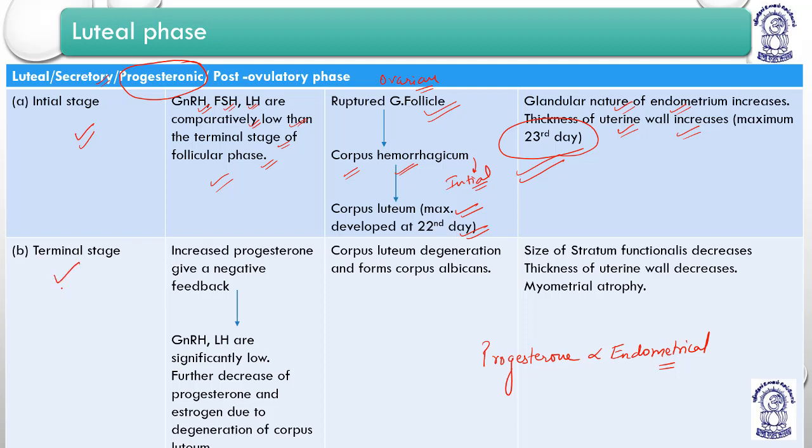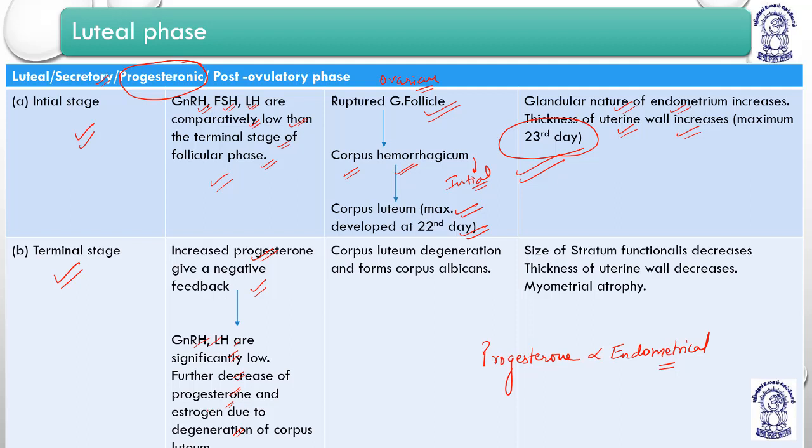So in the terminal stage, what is happening? Increased progesterone means negative feedback to GnRH, and LH and FSH levels are already low. There is a further decrease of progesterone and estrogen due to degeneration of the corpus luteum. Why? Because progesterone is secreted by the combined action of LH and FSH on the ovary. If the ovary is not activated, the progesterone which was previously there is all consumed.